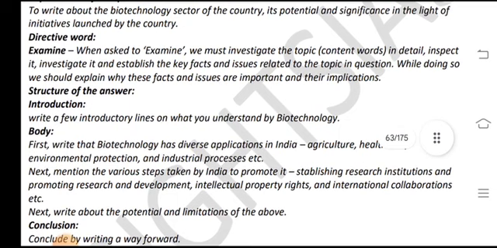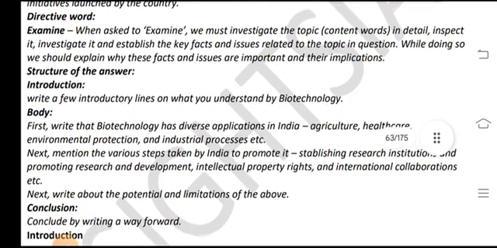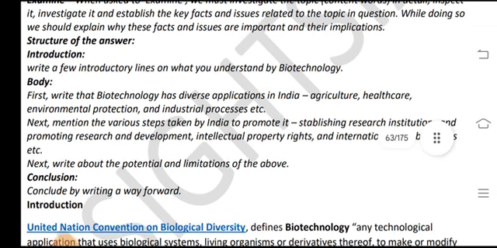Directive word: Examine. When asked to examine, we must investigate the topic in detail and establish the key factors and issues related to the topic in the question. While doing so, we should explain why these facts and issues are important and their implications. The structure of the answer: introduction.